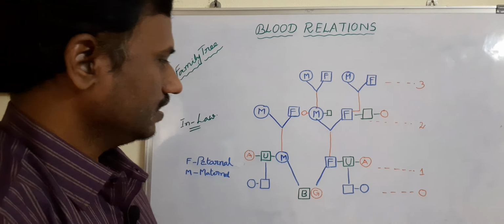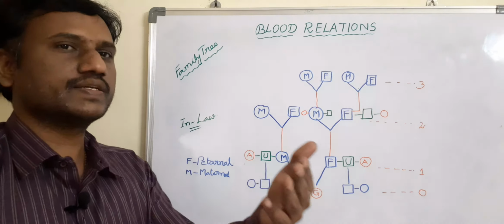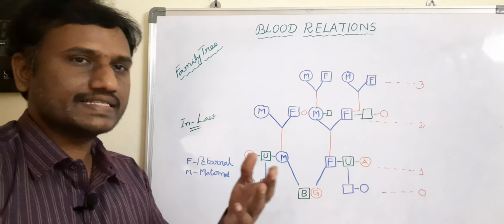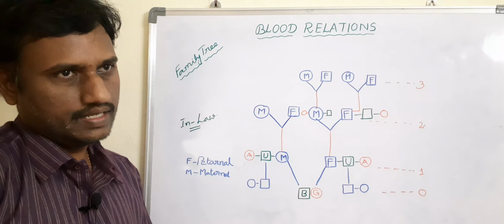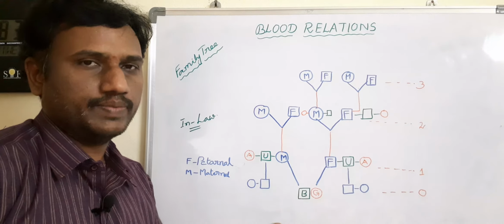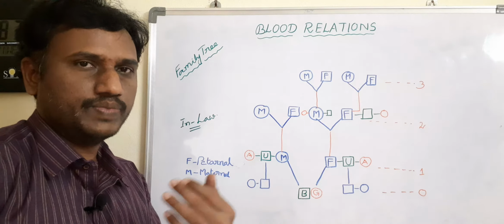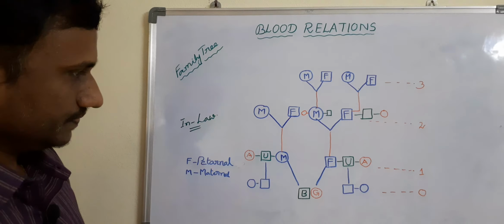For example, just imagine yourself. Your father's brother means uncle. Uncle's children, what we have to call? Cousins. Cousin brother or cousin sister, like that. Suppose aunt means your father's sister, she may have some children, then what is the relation between you and those cousins? Okay, similarly from mother side also.